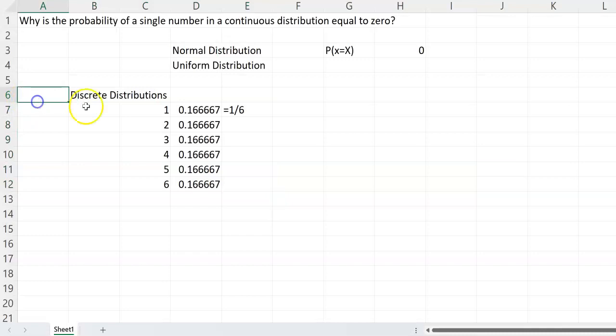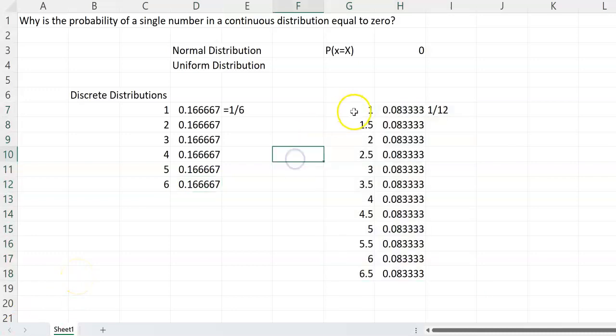Before we delve into that, we should look into discrete distributions first. Let's start with a small discrete distribution. Let's say we have a dice with 6 sides. Each side has 1, 2, 3, 4, 5, 6. The probability of each number happening is 1 over 6, or 0.16. So the probability of getting a 4 is 0.16, and the probability of getting a 6 is 0.16. It's a fair dice, so they all have equal probability of happening.